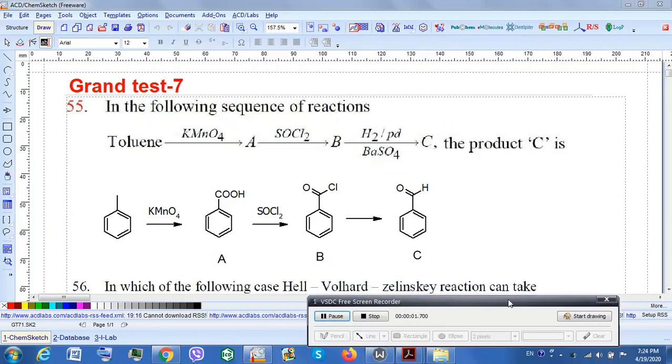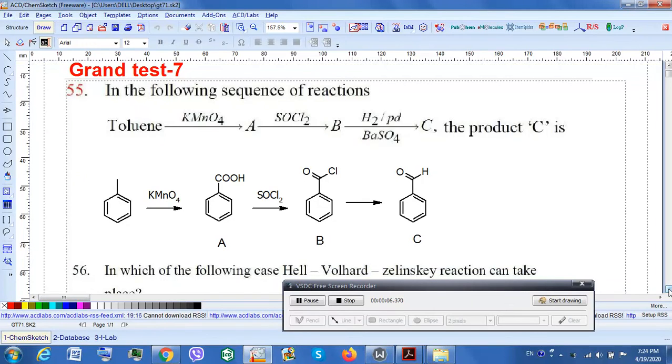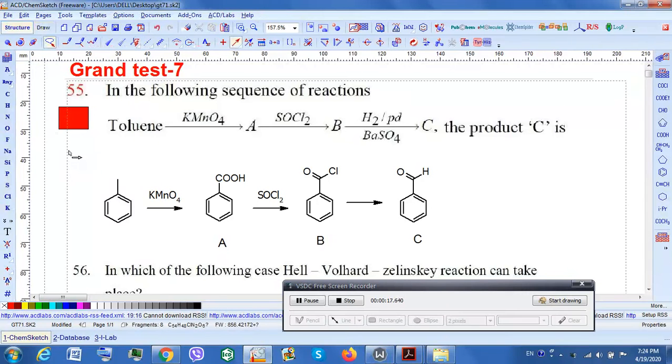I am now discussing question number 55 from Grant Test 7. Earlier we discussed a road map problem. I am discussing this particular problem here. Yes, this is the problem. Now, if you see it very closely here,